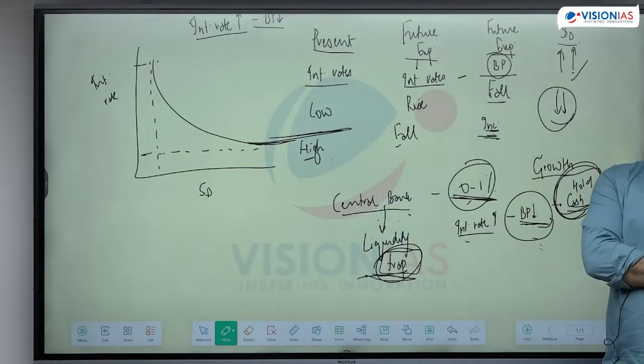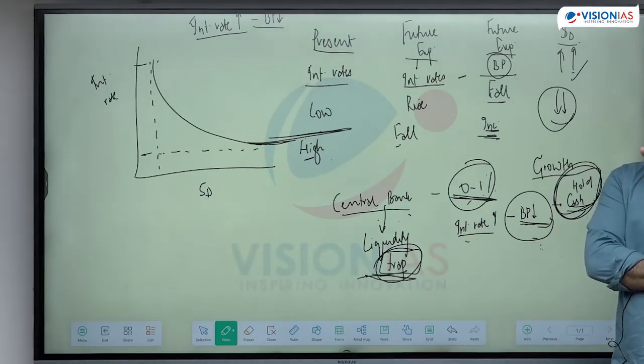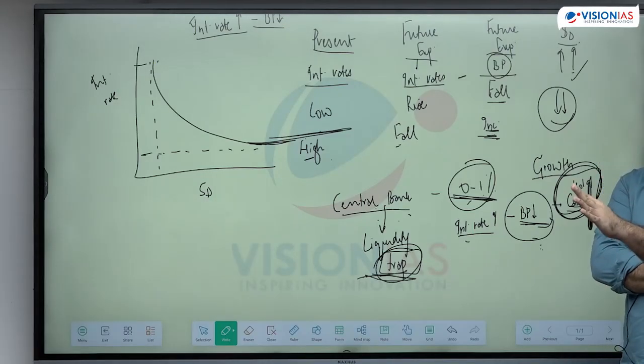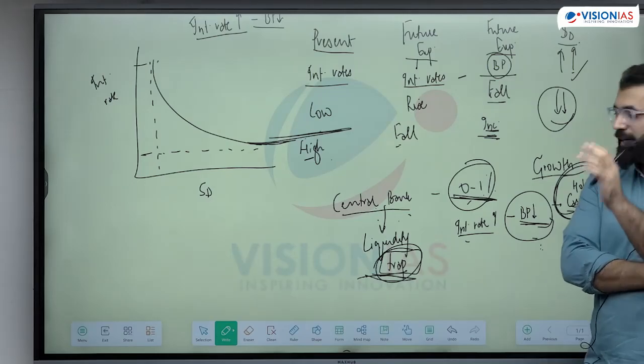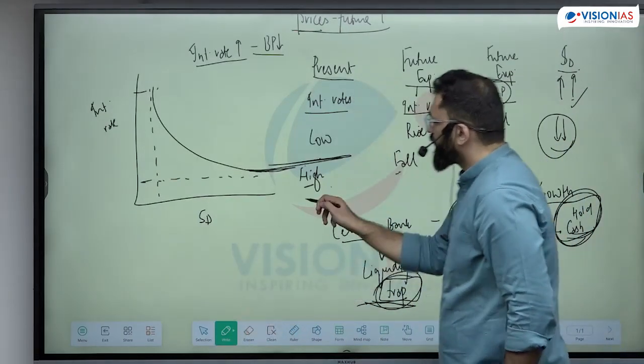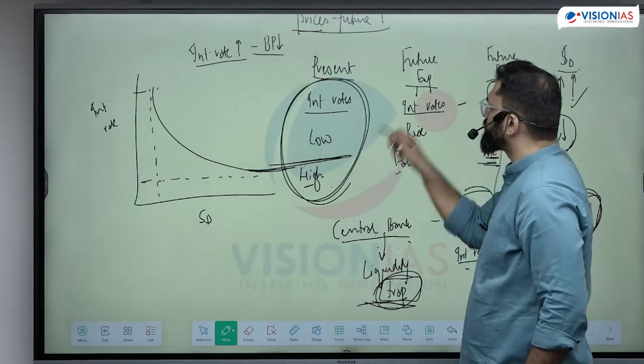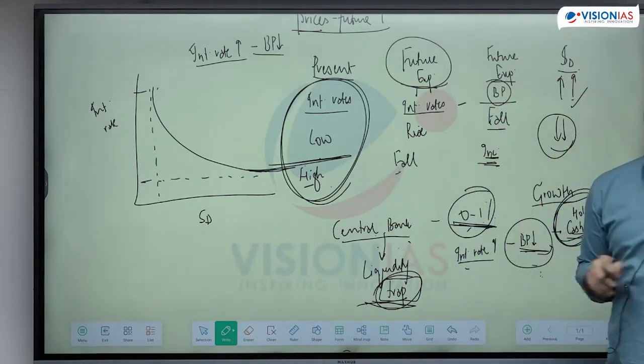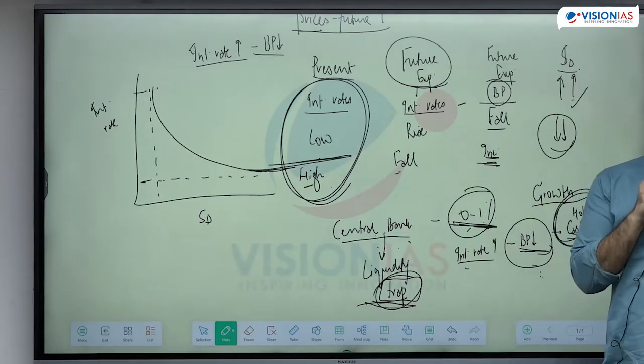Speculation demand for money is the demand for money for speculation or creation of wealth. Whether I hold cash or asset. If I hold more cash, that means I have a high demand for speculation. If I hold less cash, I have lesser demand, because I'm locking my money in assets. This depends on the interest rates right now in the market. Because right now, whatever the interest rates are, they will set the expectation of the future, whether they are going to rise or fall.